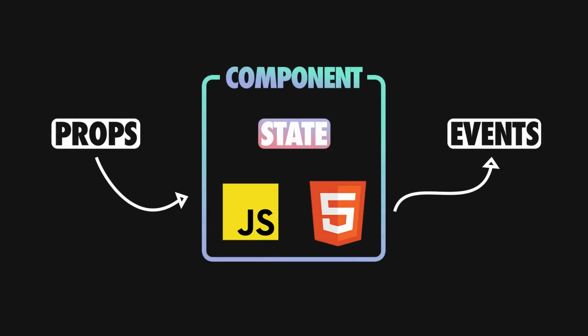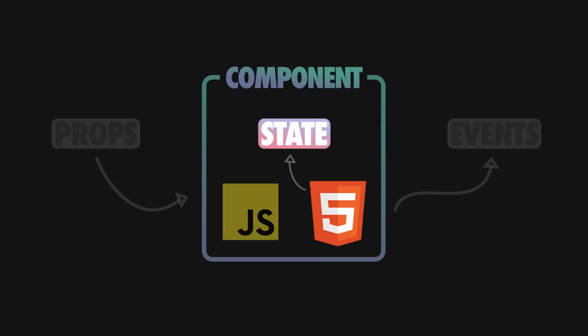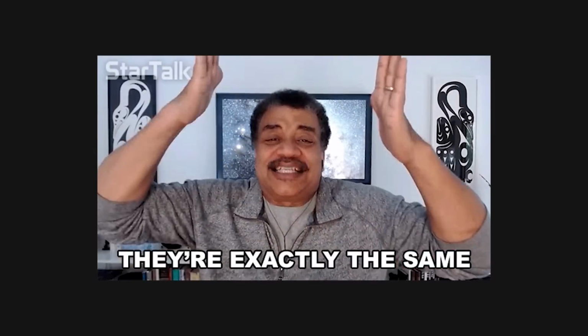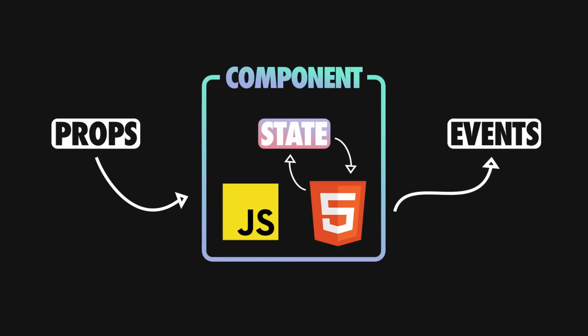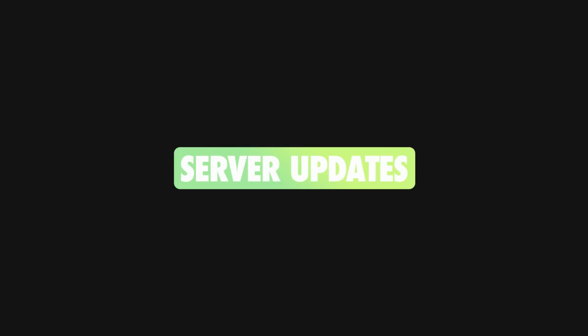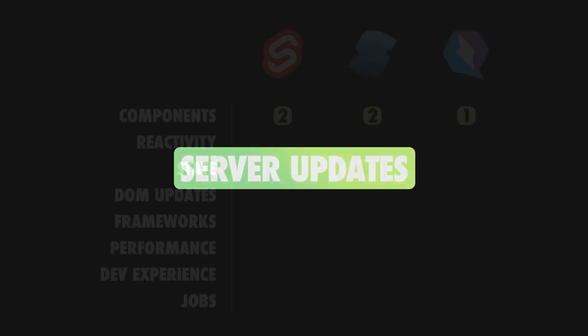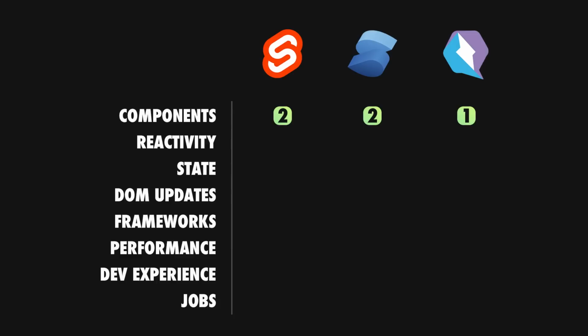Okay, next let's look at Reactivity, the magic under the hood, the thing that makes our web app stick. In short, this is a process that ensures changes in your component state are reflected in the DOM and vice versa. Again, this is a core concept, and all frameworks under the sun follow the same principle. Just remember this: whenever internal state or properties are changed by external events, like user actions or server updates, the DOM should be updated in an efficient manner. I don't think it should come as a surprise when I say that Svelte's reactivity is simply excellent.